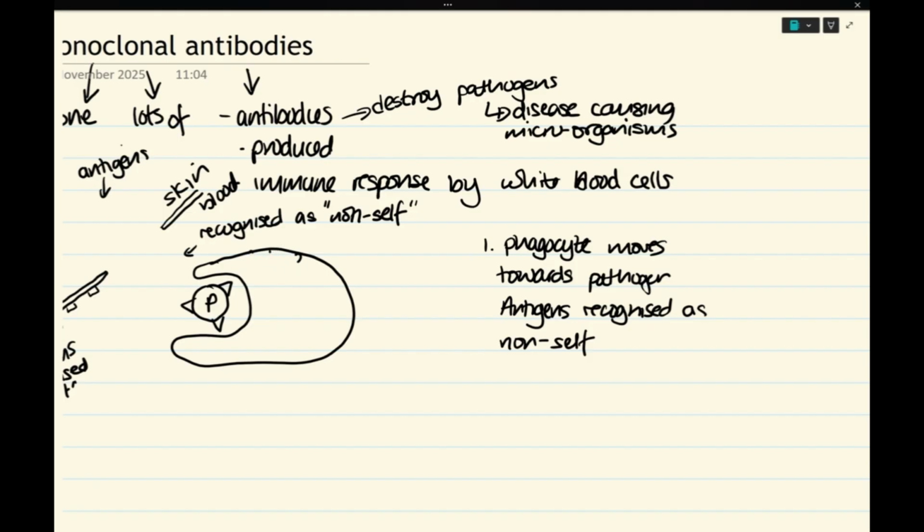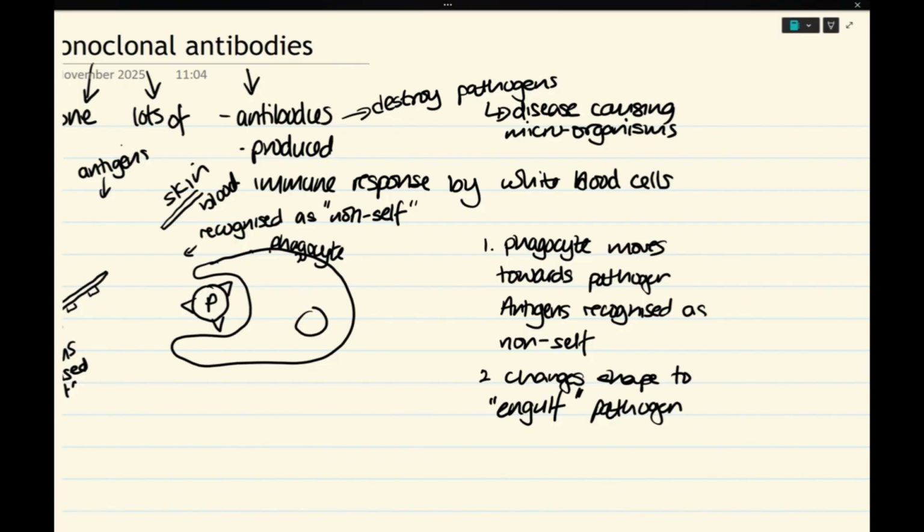So this is still our phagocyte. It's moved towards a pathogen because it recognizes antigens as non-self, and it changes its shape. It changes shape, and this word's always on the mark scheme, to engulf the pathogen. Inside the cytoplasm of this phagocyte, we have a little vesicle containing enzymes.